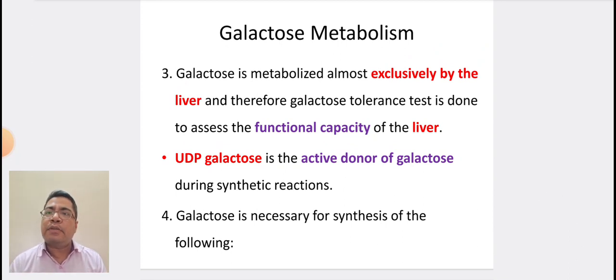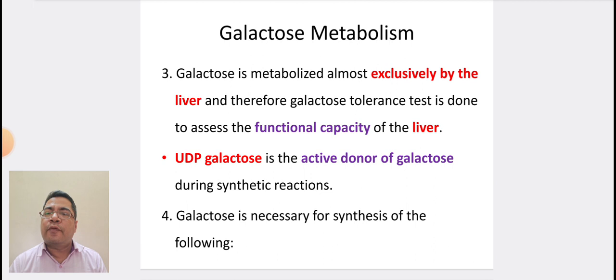Galactose is metabolized almost exclusively by the liver, and therefore the galactose tolerance test is done to assess the functional capacity of the liver. UDP galactose is the active donor of galactose during synthetic reactions.